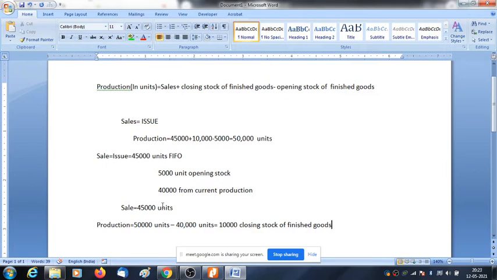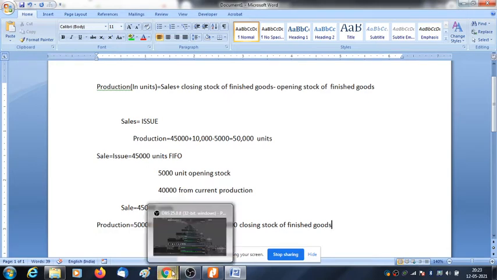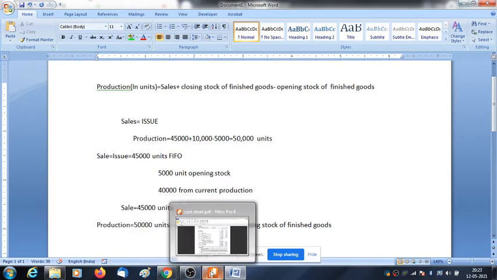So sale is complete. Then out of production we have taken 40,000, means we have issued 40,000. So how much is remaining? Remaining is 10,000 units, and it entirely represents your current year production. So it will be valued at current production cost. You agree with me or not? Yes, sir. I think this concept is clear to you.